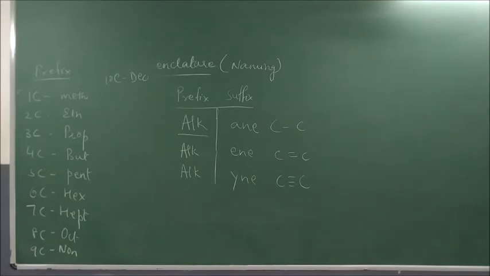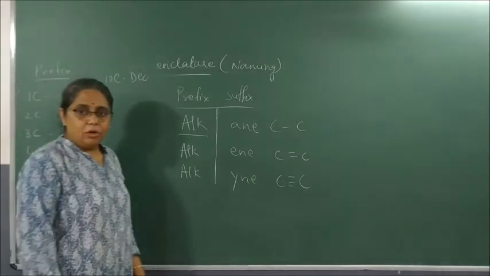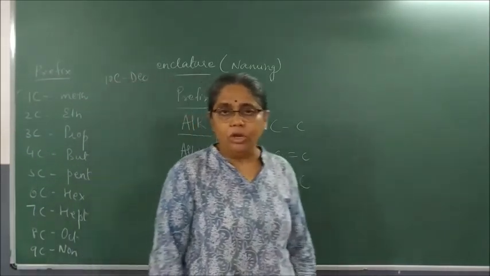Understood? 1 meth, 2 eth, 3 prop, 4 but, 5 pent, 6 hex, 7 hept, 8 oct, 9 non, 10 dec.